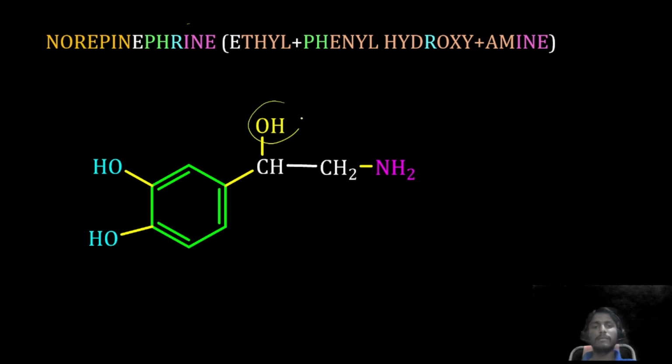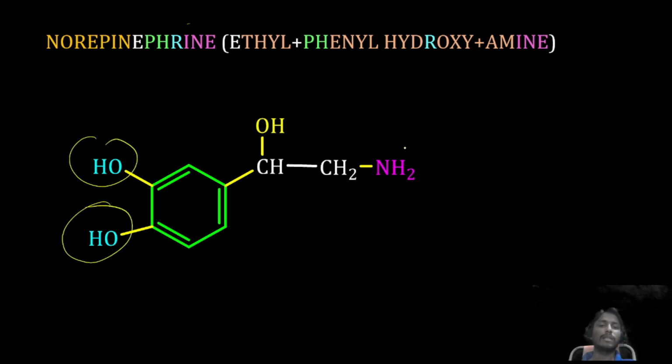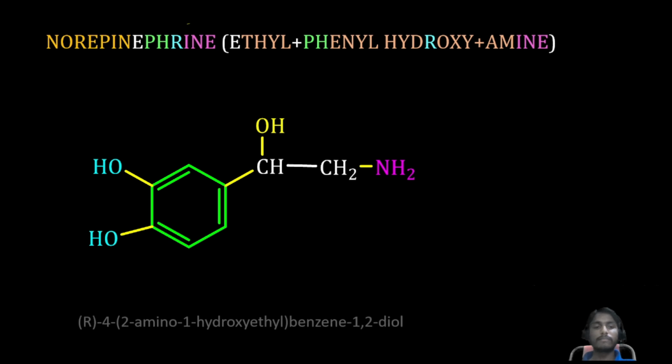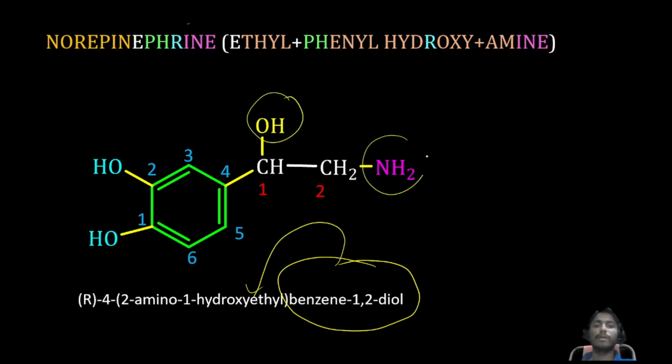When it comes to the IUPAC name, we need to identify the functional group. Amine and alcohol groups are there. Here two alcohol groups are there, so they get the first priority. Numbering should be given like this, then the branch numbering. Then we write benzene 1,2 diol, which is attached to the ethyl group. It contains an amine group and hydroxy. Which substituent do we write first? Amino, because A will come first, then H. Hence we write amino hydroxy.